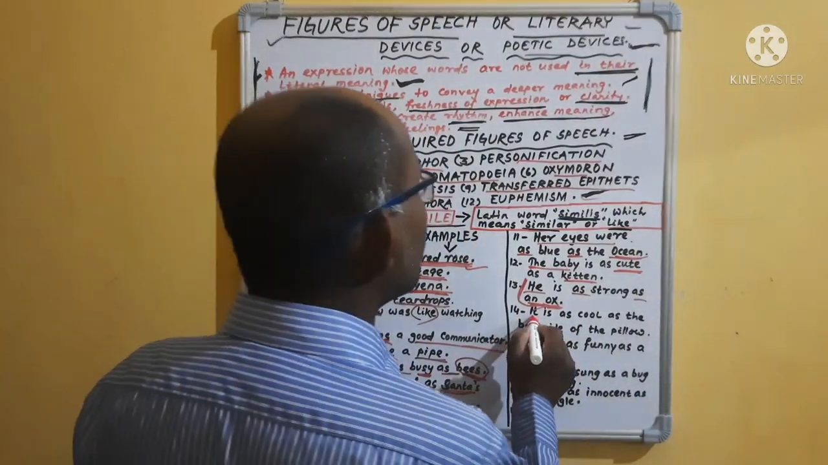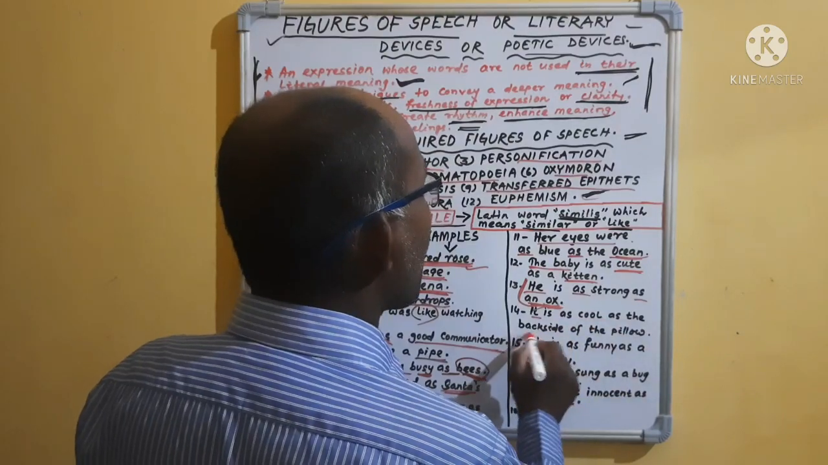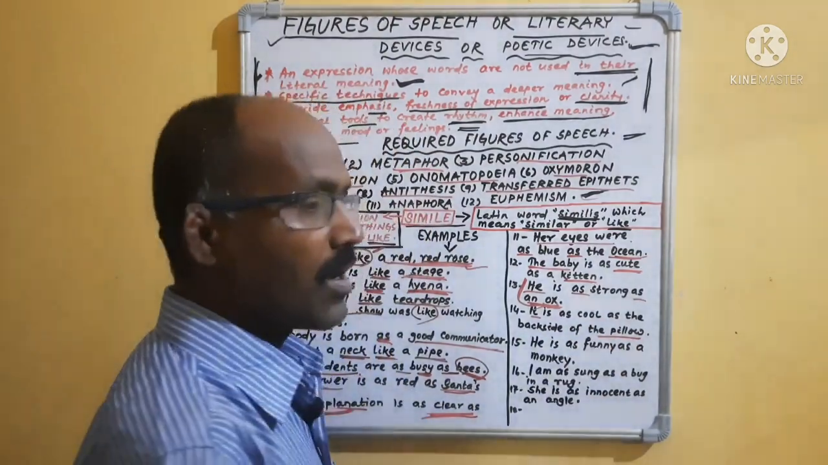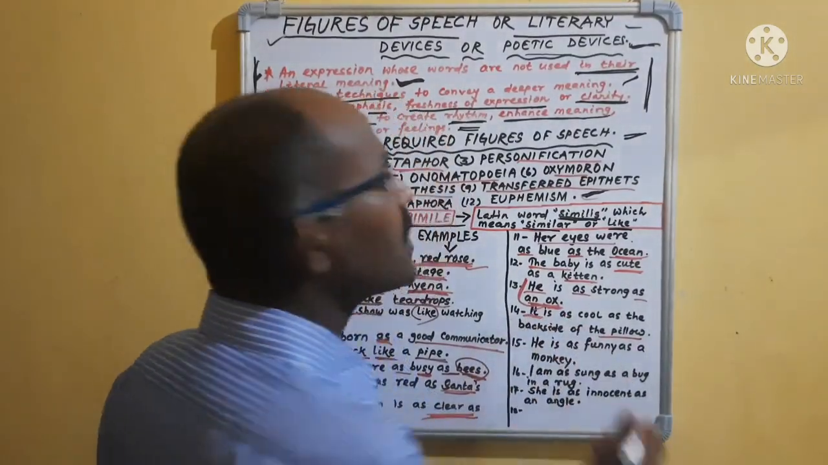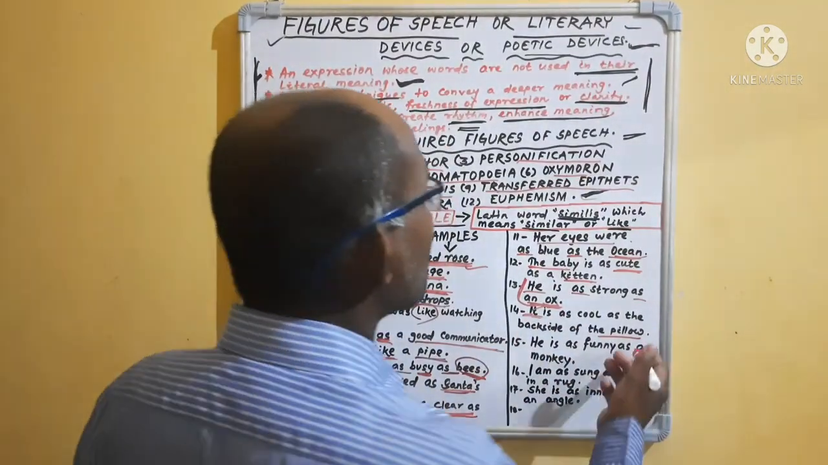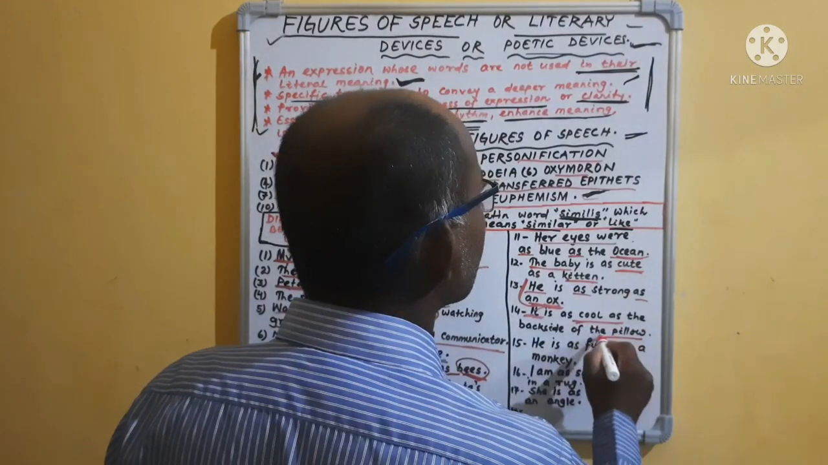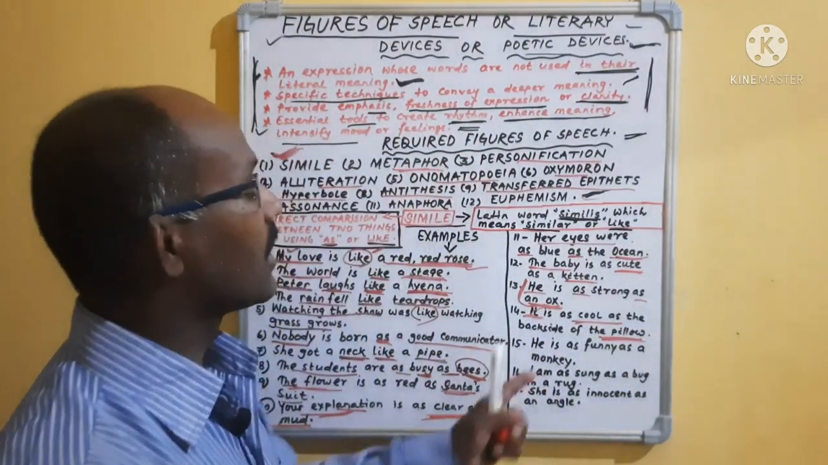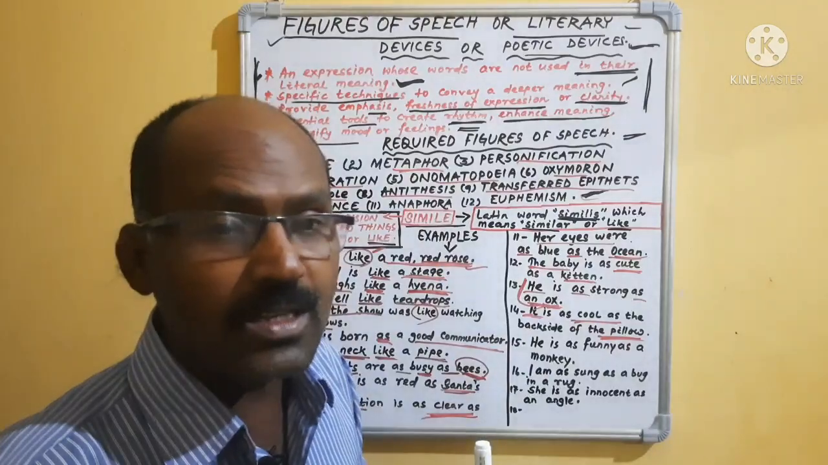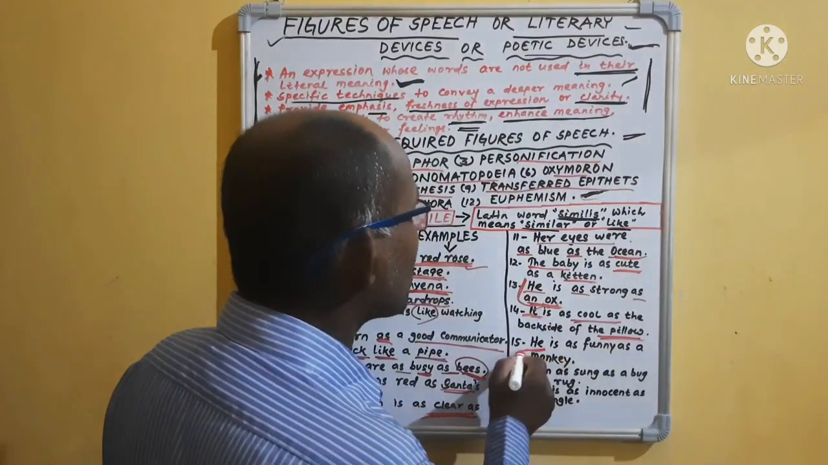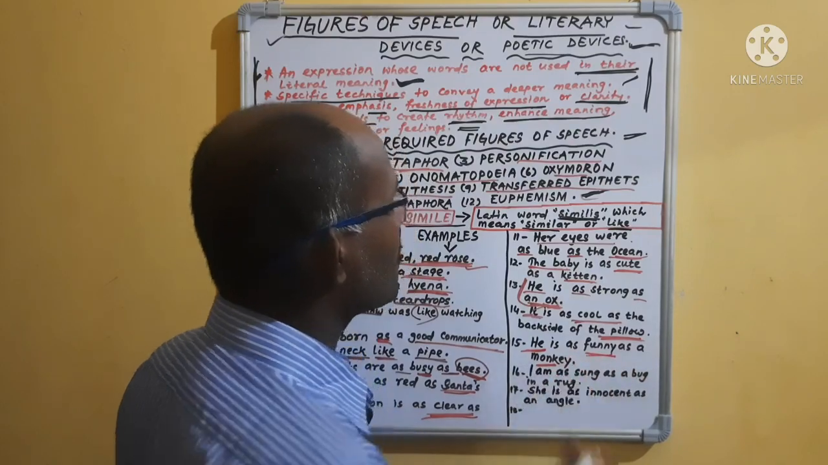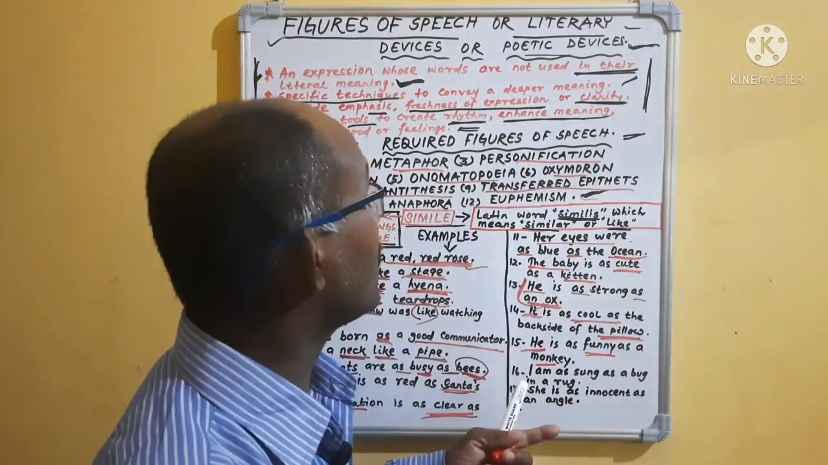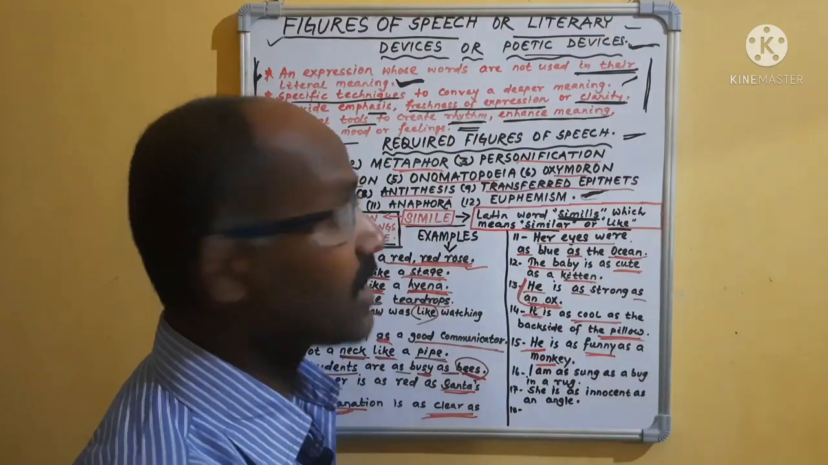Okay, then, "It is as cool as the backside of the pillow." Have you seen the pillow? The backside of the pillow is cool. Sometimes it feels cool. So one thing is compared with the pillow. That means it is as cool as. So it is a simile. Okay. Then, "He is as funny as a monkey." That means he is compared with a monkey. How is the monkey? Monkey is funny. He is as funny as a monkey.